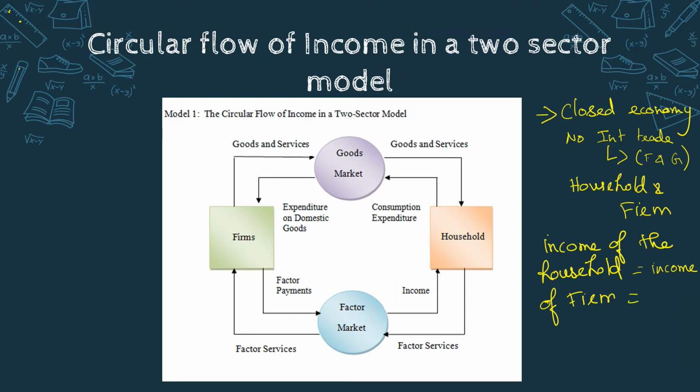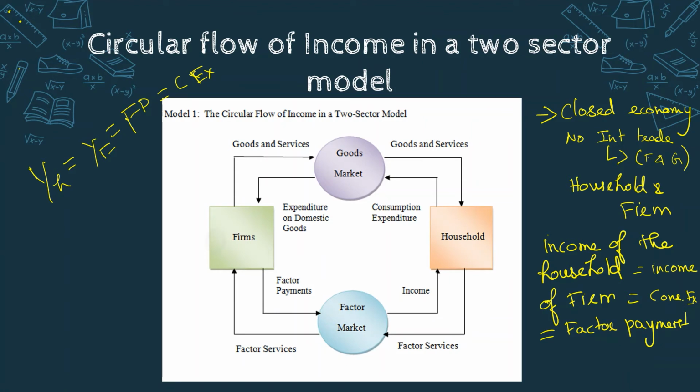That is equal to the consumption expenditure of the household, which is equal to the factor payments made by the firm. Factor payments are the factor incomes to the household, that is income of the household, which is equal to income of the firm, which is equal to factor payments, which is equal to the consumption expenditure.